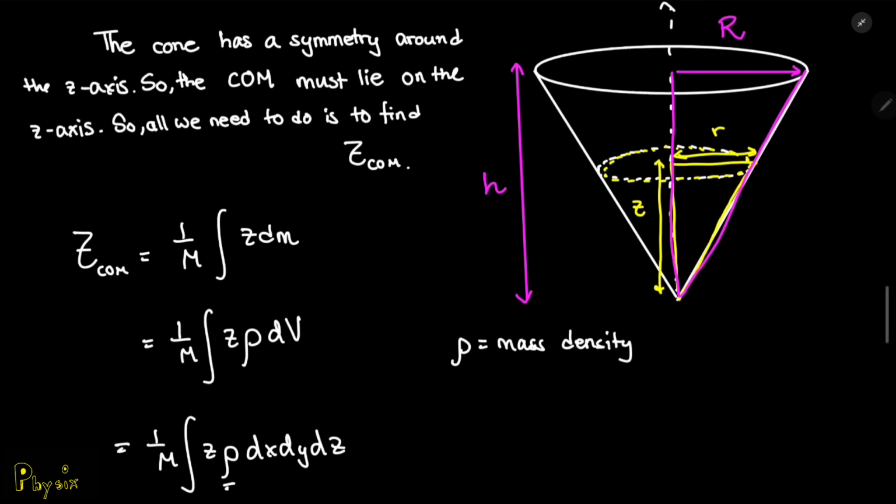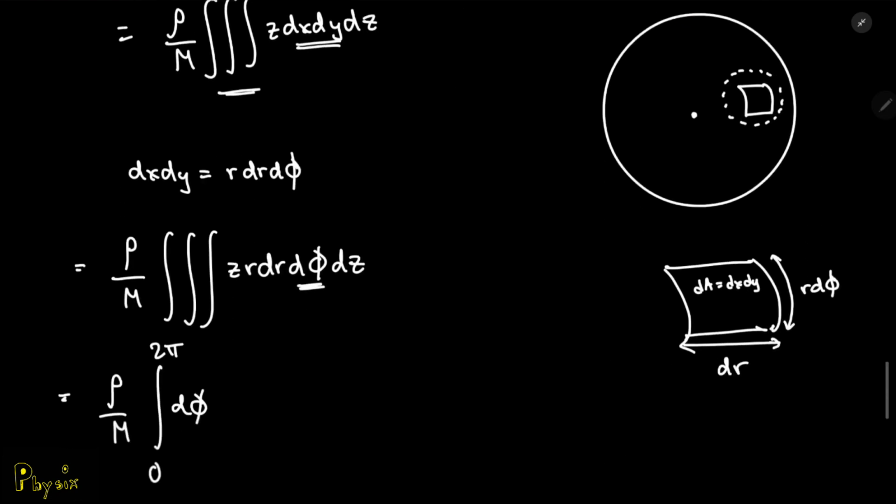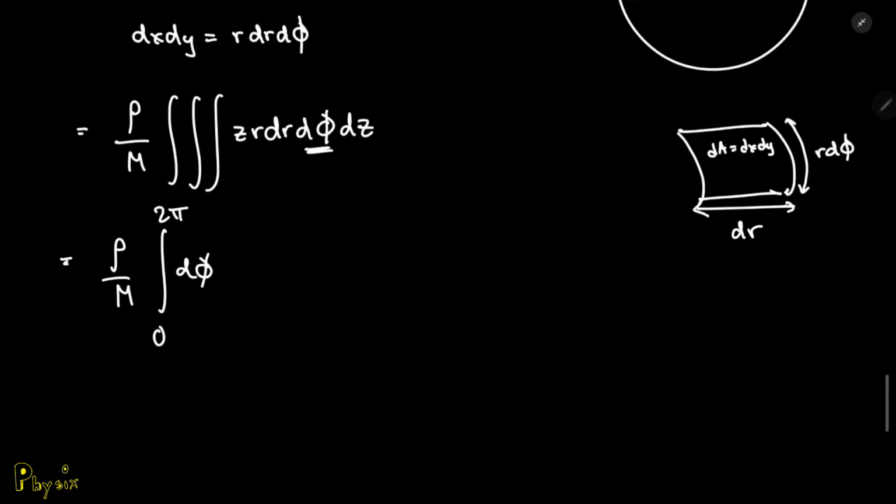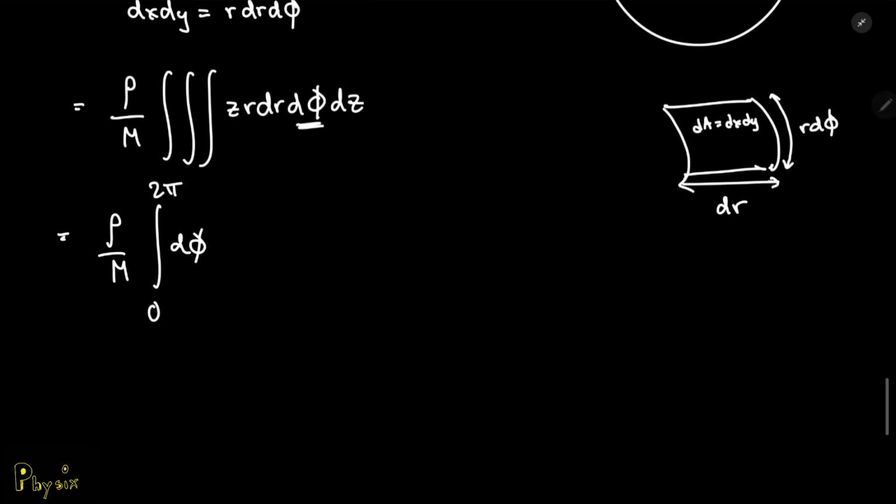If these two triangles are similar, you can write that the ratio of r over z is equal to the ratio of capital R over h. And you can write your r as capital R times z all over h. Now that you have that, you can move forward with the integration.